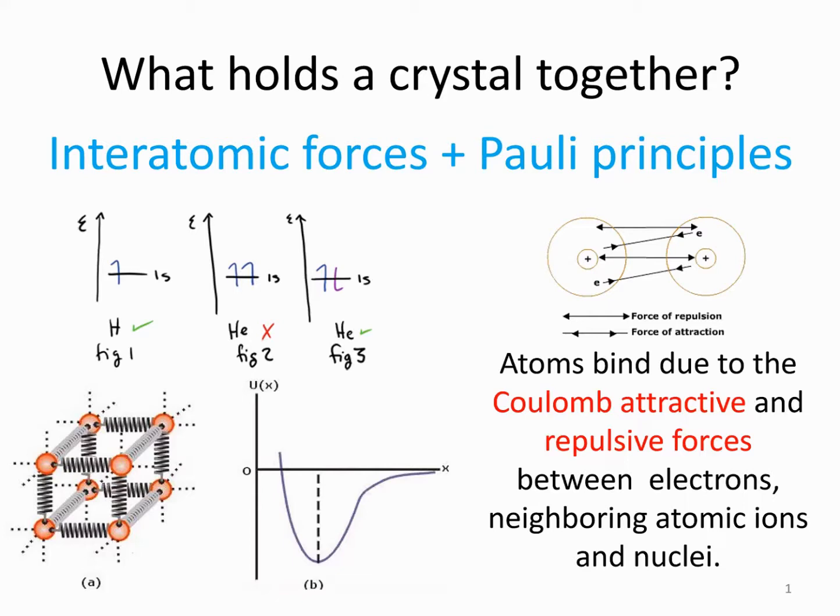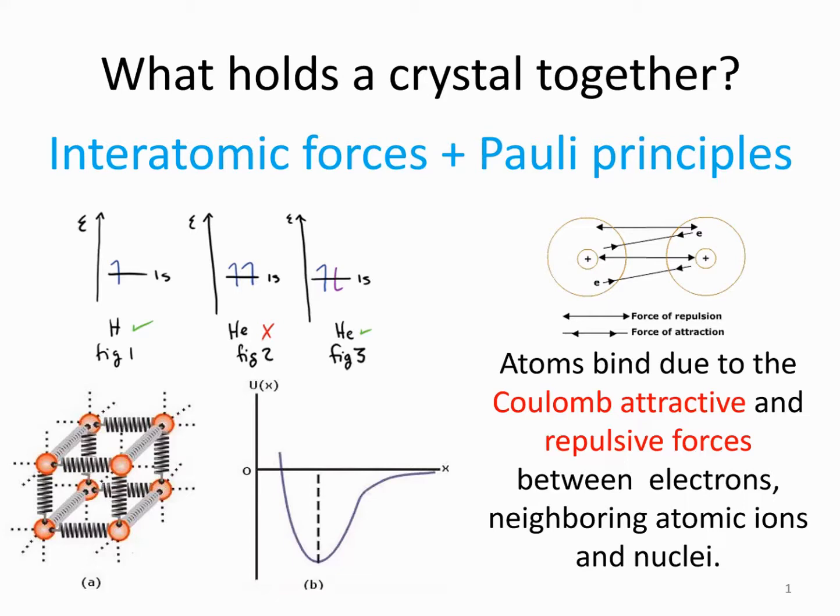The very first question I would like to start this chapter with is: what holds a crystal together? We know that a crystal is composed of many atoms, but with a proper atomic arrangement. Why are all these atoms arranged in this arrangement? What actually holds all the atoms together and forms the crystal?